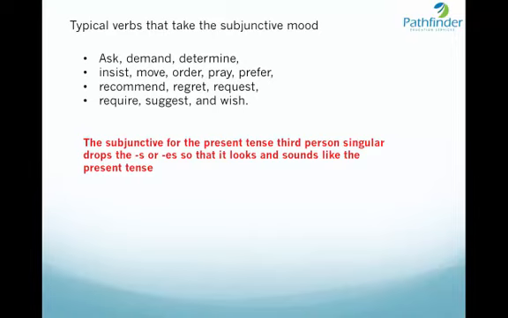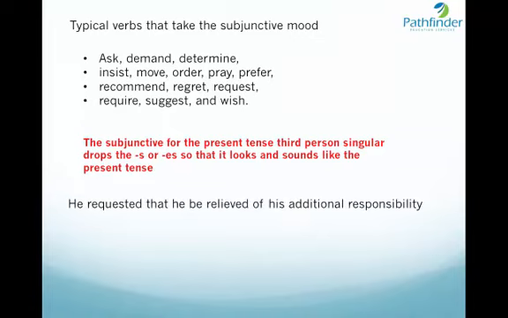The subjunctive for the present tense third person singular drops the s or the es so that it looks and sounds like present tense. Now this might sound complicated, it is not. Just take a look at this example. He requested that he be relieved of his additional responsibility. So here the verb is request, and we see that it appears in our list of words that are used for subjunctive mood. So he requested that he be relieved, not he is relieved.